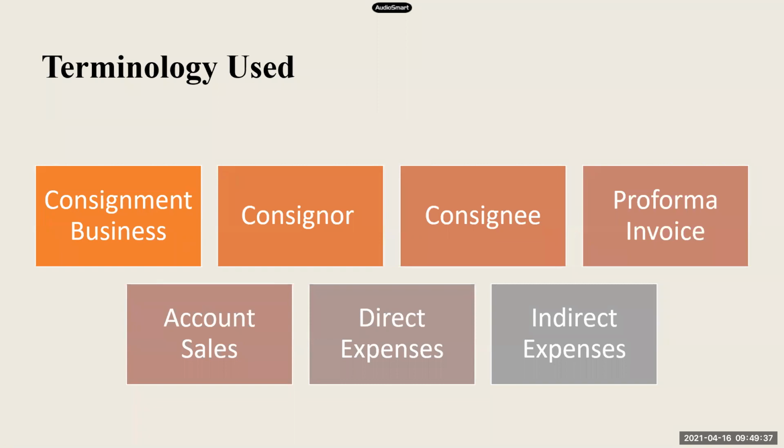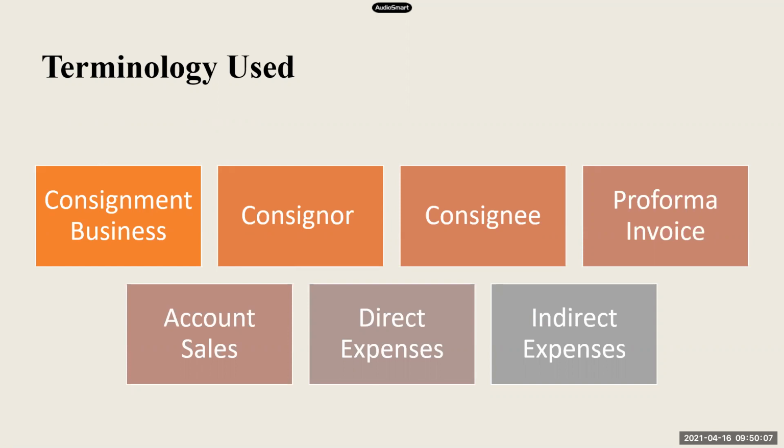Correct. So consignment is an arrangement wherein one person sends goods to the other person to be sold on his behalf. Please remember this term, on his behalf, is compulsory, because the consignee cannot sell the goods and take away the money, right? So this is an arrangement when the consignor sends goods to the consignee to be sold on his behalf and for a commission. Such type of business is called consignment business.